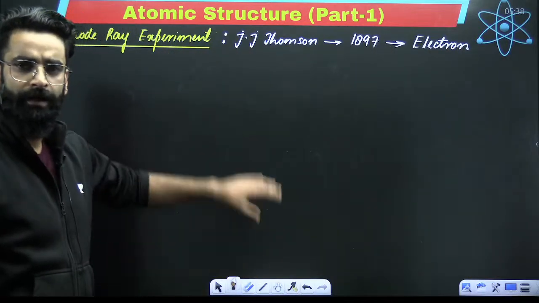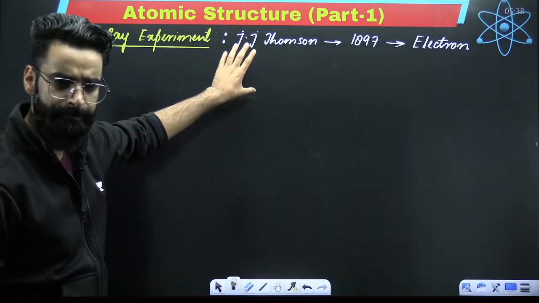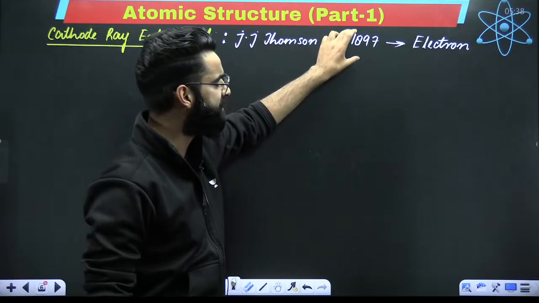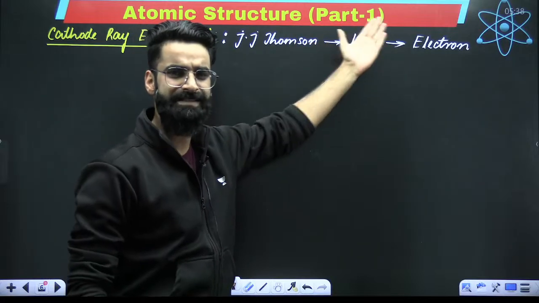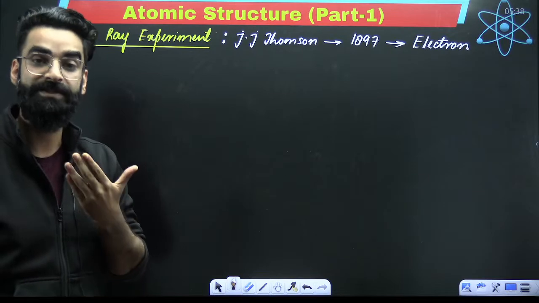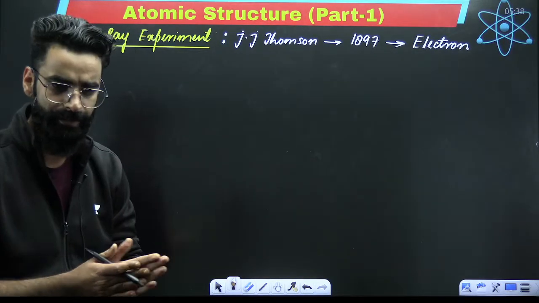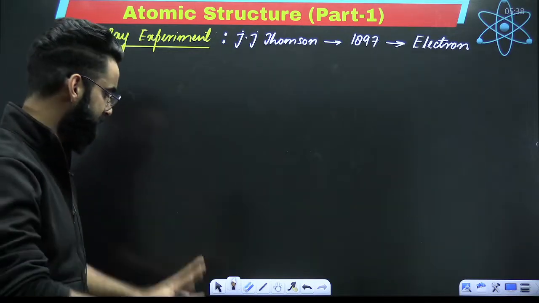So with the help of this cathode ray experiment performed by J.J. Thomson in 1897, we discovered the electron. Now the point is how this electron was discovered, what exactly was observed, and what exactly was concluded. So step by step, we'll see the things.